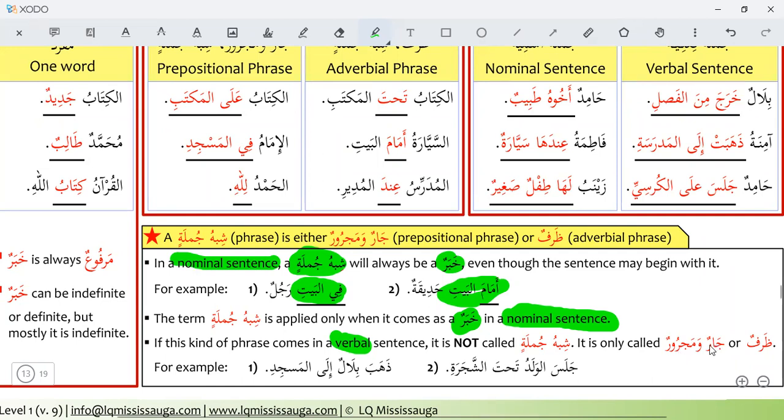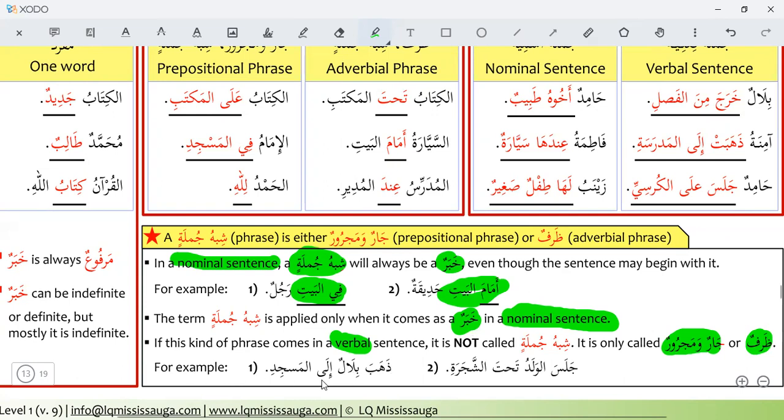In a verbal sentence, it will be only jar and majrur, or zarfun, or adverb. We will call it jar majrur or zarf, adverb, in a verbal sentence. But in a nominal sentence, if there is a phrase, we will call it khabar.